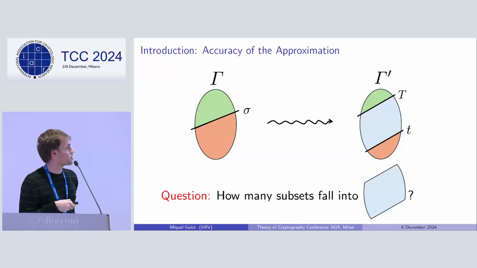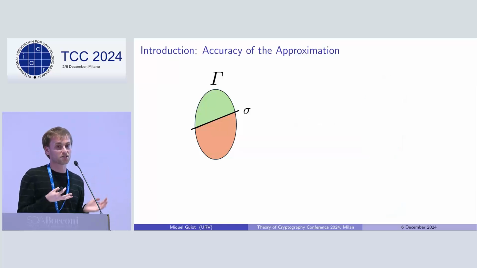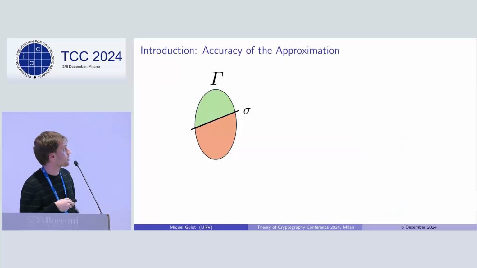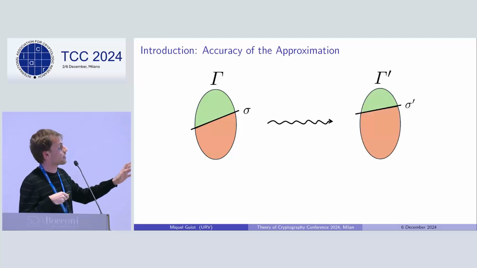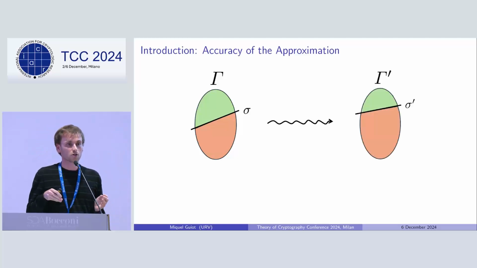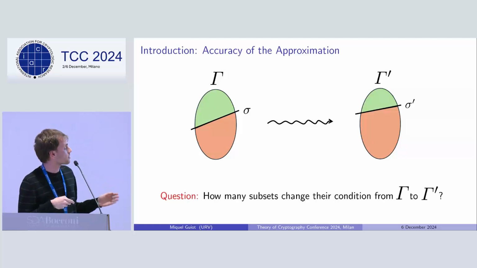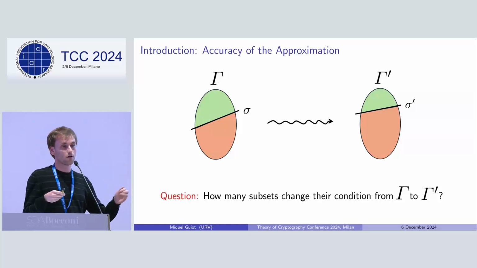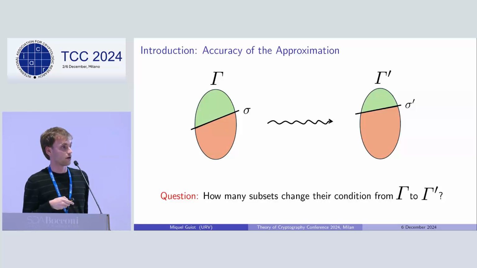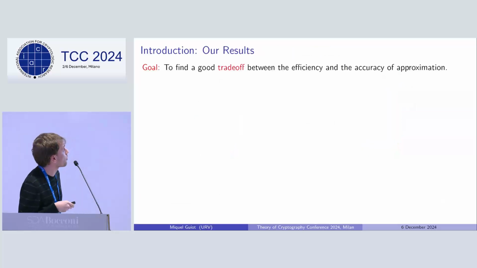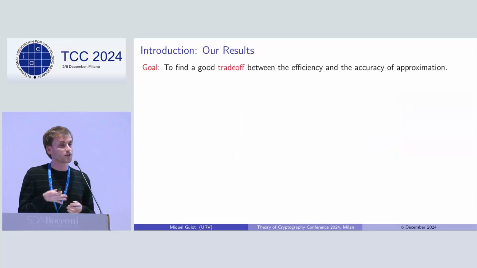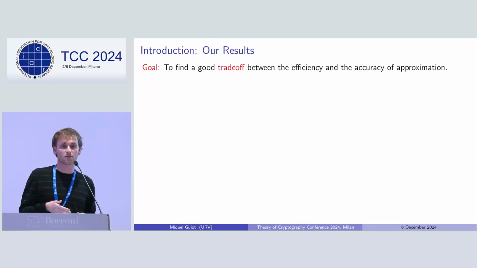Instead of answering this question, in our work we slightly change the approach. Given a weighted threshold access structure, we approximate it by another weighted threshold access structure. So we don't go to the ramp setting, but instead we construct another weighted threshold access structure. And the question we answer is how many subsets change their condition of being authorized or forbidden from one access structure to the other. In that context, our main goal is to find a good trade-off between the efficiency and the accuracy of the approximation.